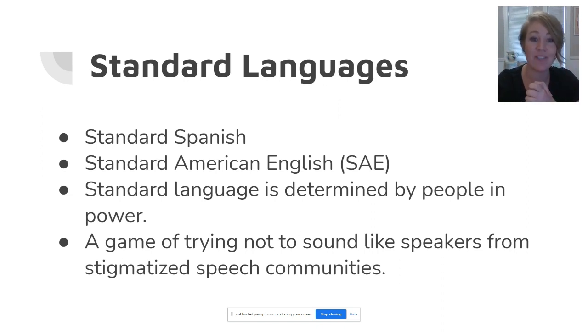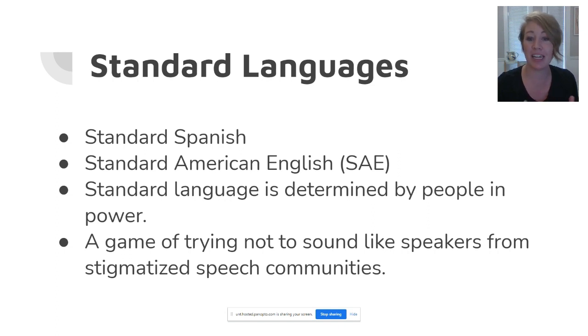It's not linguists. In fact, standard language is determined by people in power. So that could be a political entity, the educated, or an elite upper class social group. As I said before, linguists know that all dialects are rule governed and that no dialect is better or worse than another dialect. But society at large doesn't feel the same way.